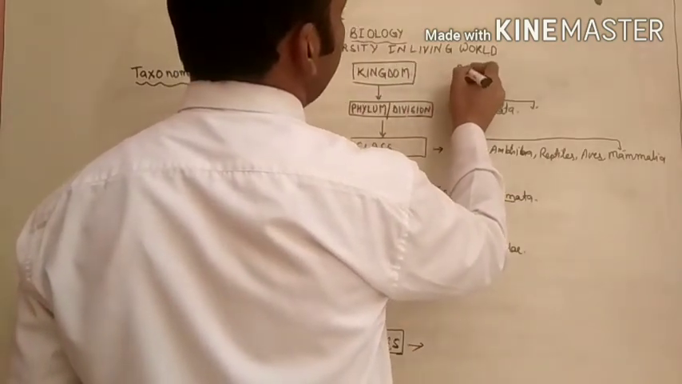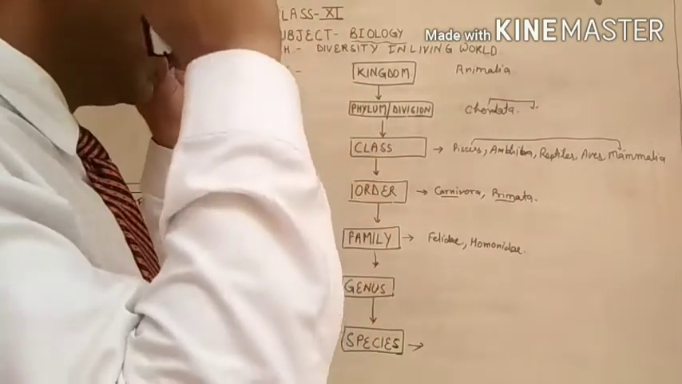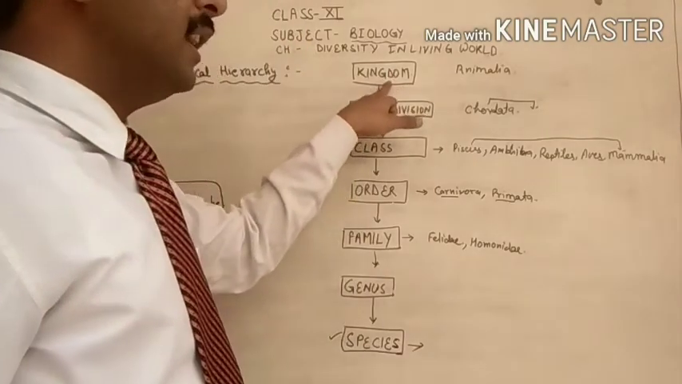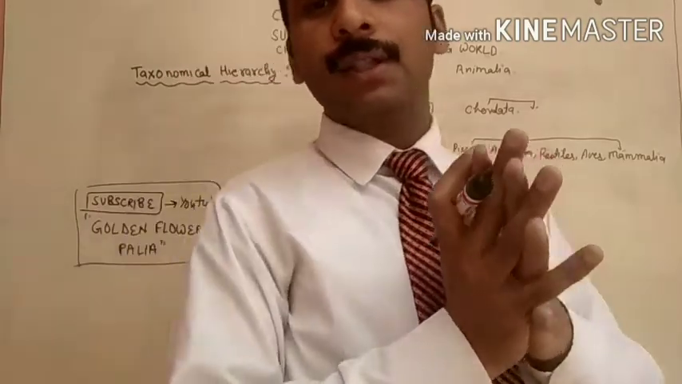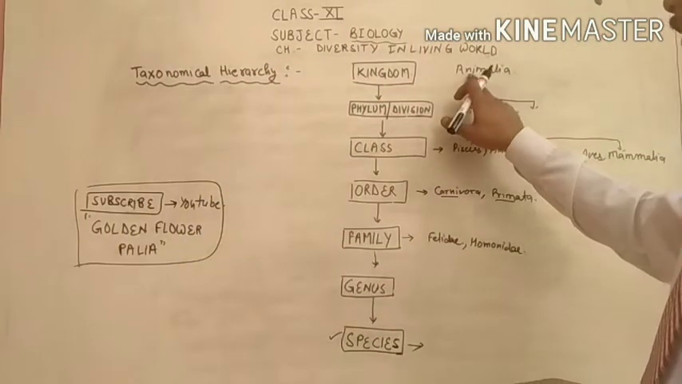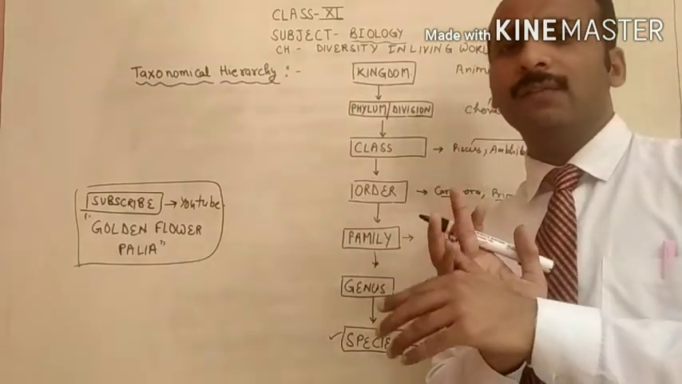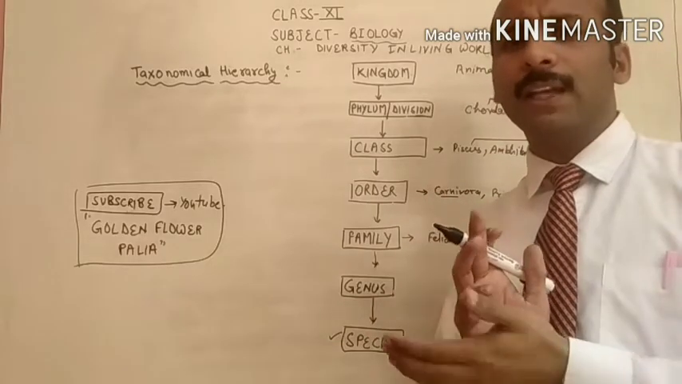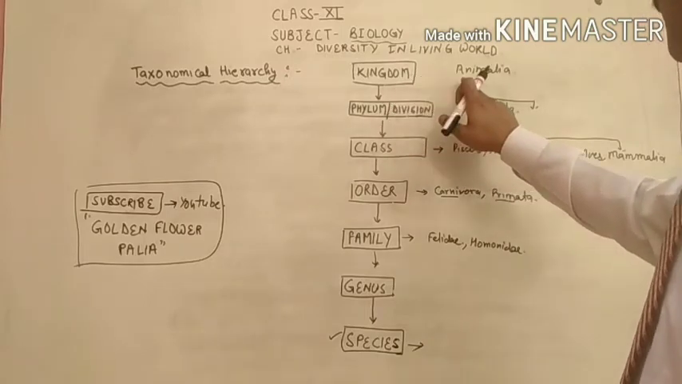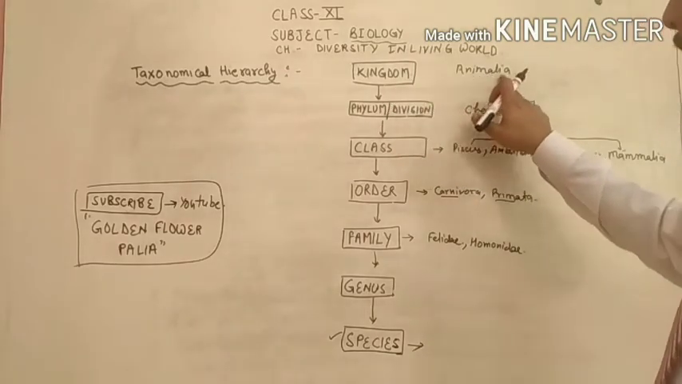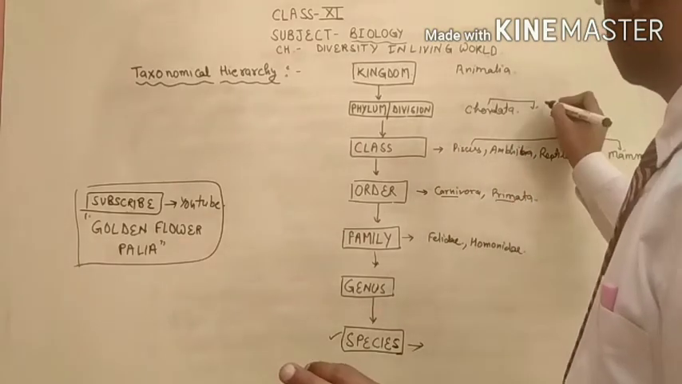The different phyla form the kingdom, like Animalia. One kingdom is Animalia. It is the largest group of organisms, in which all kinds of animals are included. If we write here kingdom Plantae, all kinds of plants will be included. Not one plant will be excluded. We will not keep any plant outside of this kingdom. So kingdom is the broadest group.